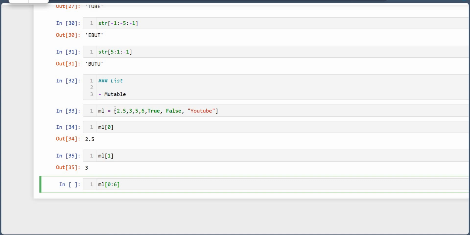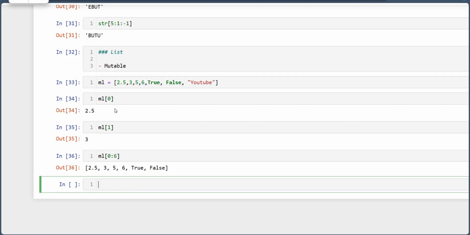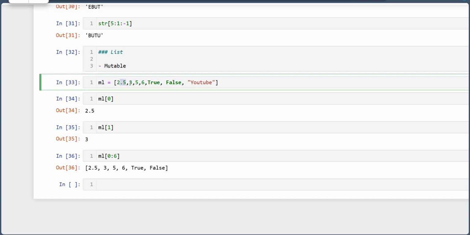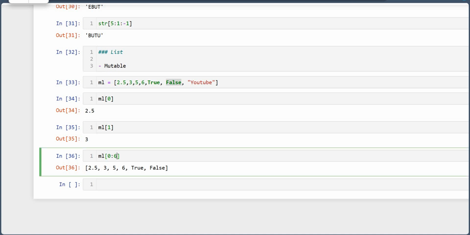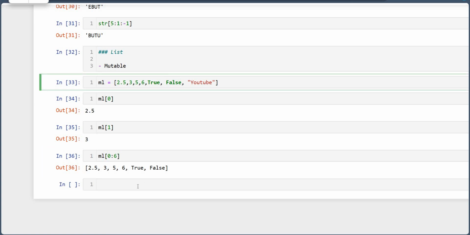Pause the video and find out what will be the answer. So ml of 0 to 6 gives values up to 0, 1, 2, 3, 4, 5. We will go up to 5 only, as I have explained to you earlier also, that we have to go one less than the end value here. Up to 5 is there.